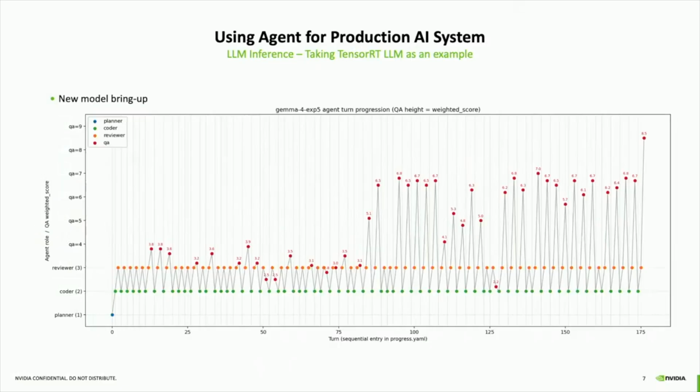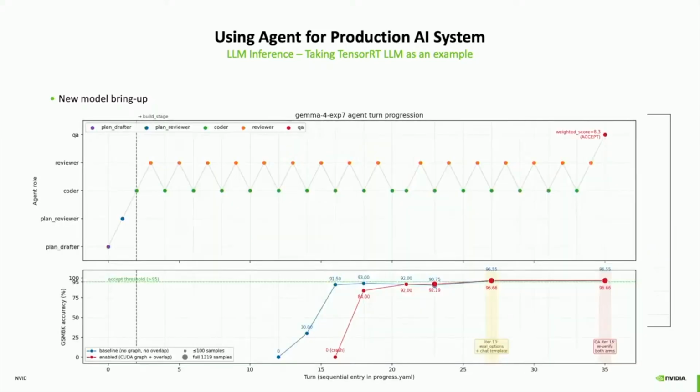Here's an example where we use Gemma 4 from Google to demonstrate the effectiveness of the multi-agent approach. The x-axis is the iteration number from 0 to 175, and the y-axis is the QA score, where higher is better. Starting from the planner, it triggers execution. Then the coder has multiple iterations with the reviewer. Finally, the reviewer thinks it's OK and passes the baton to QA to do the evaluation. Then QA sends the result back to the coder. The coder does it again and again, and there is intense interaction between the coder, reviewer, and QA. Finally, it converges.